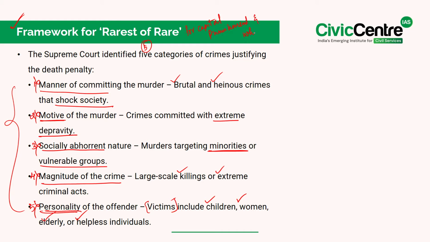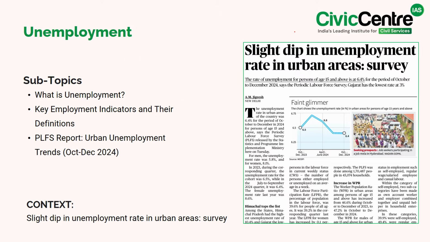Now, moving to the second article, it says that the unemployment rate in urban areas of the country was 6.4% for the period of October to December in the year 2024 for persons of age 15 and above, says the Periodic Labour Force Survey, which was released by the Statistics and Programme Implementation Ministry here on Tuesday. Now, in this context, let's talk about unemployment and see what it means, and also talk about how it is measured and what the latest unemployment trends in India are. Let's break it down in simple terms.